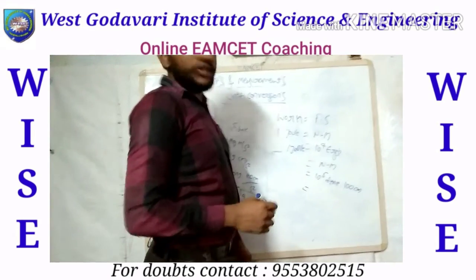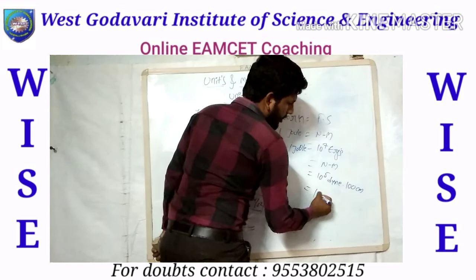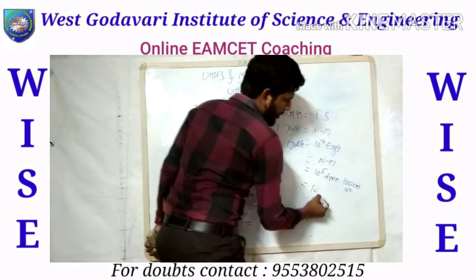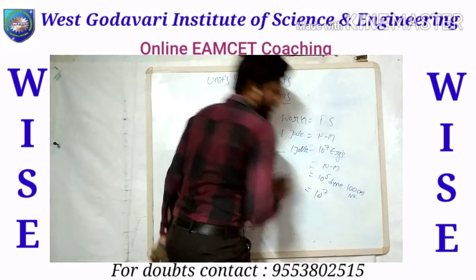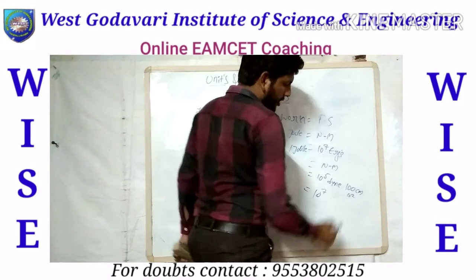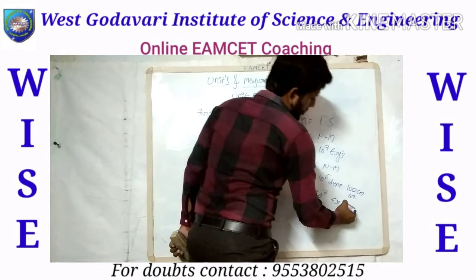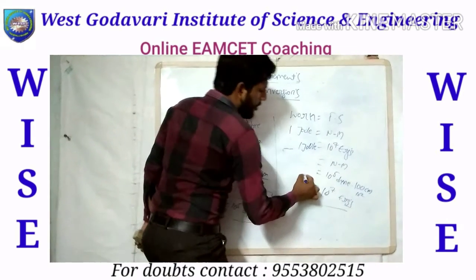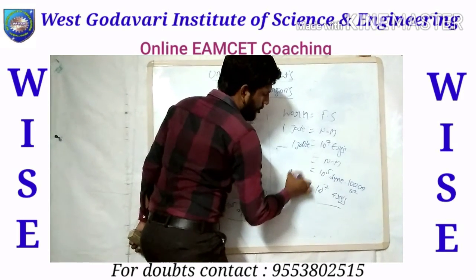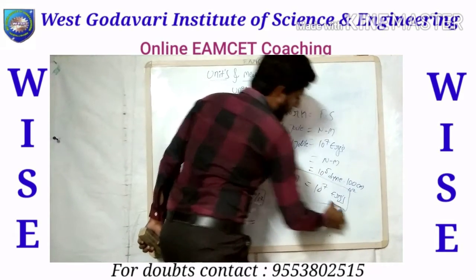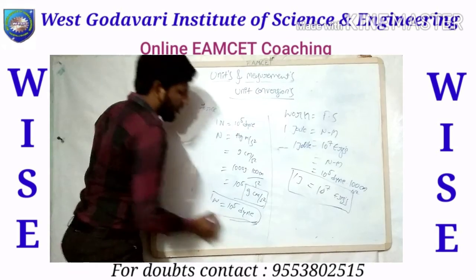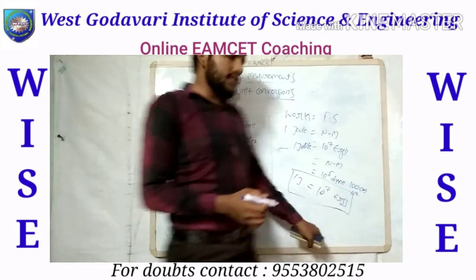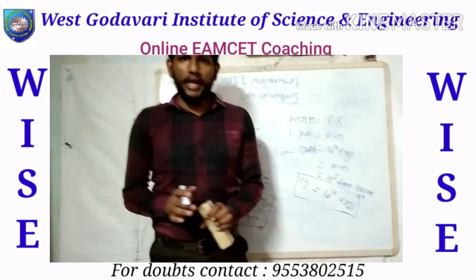So of course, 100 means 10 square, right? So 10 to the power of 5 into 10 square, that is 10 to the power of 7. So dyne into centimeter is simply erg. So finally 1 joule equals 10 to the power of 7 ergs, and 1 Newton equals 10 to the power of 5 dynes. I take these two only as examples.